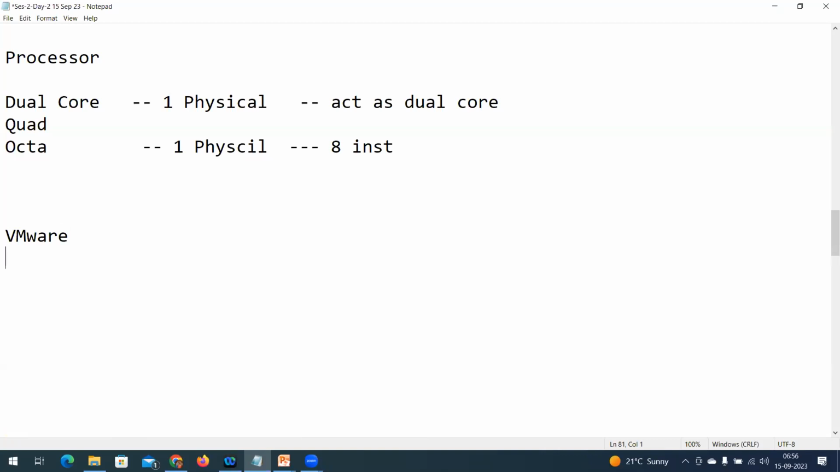VMware, Microsoft, Citrix, RHEL. Many are there. They all provide virtualization. VMware ESXi and VMware vSphere, Microsoft Hyper-V, Citrix XenServer, and RHEL has its own. Nutanix. What is it? Nutanix, yes. Nutanix, I can say, is emerging. These are different virtualization platforms.